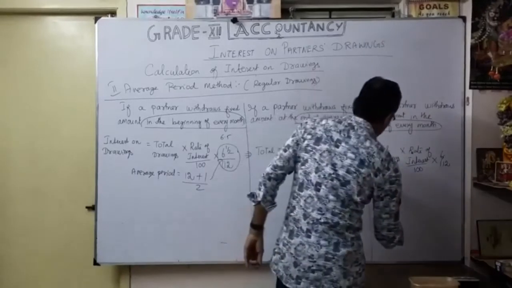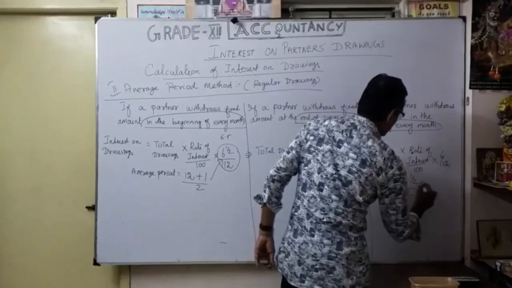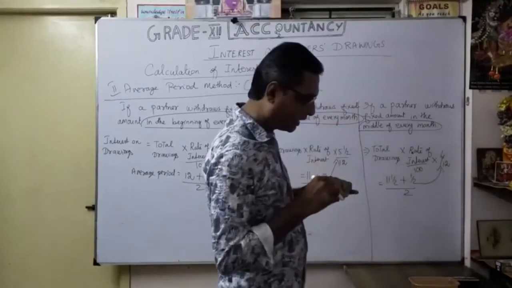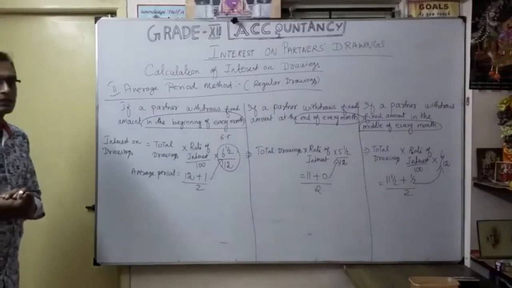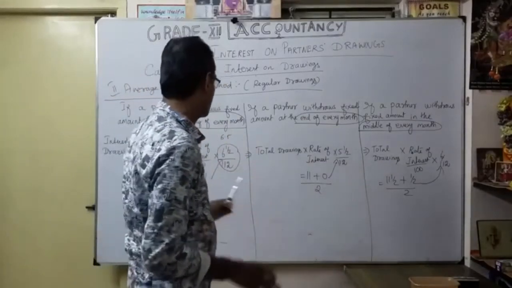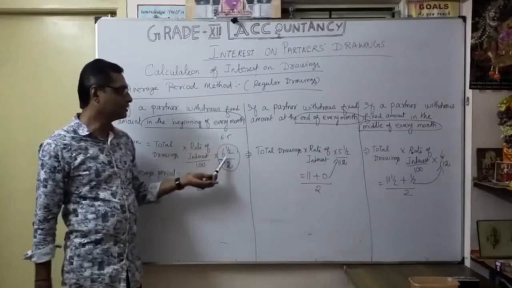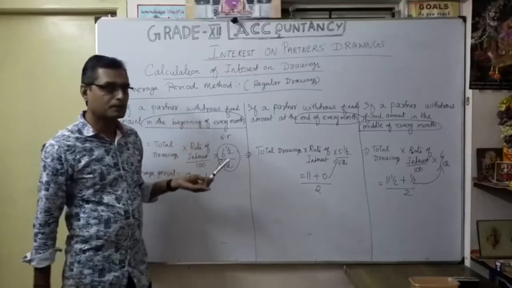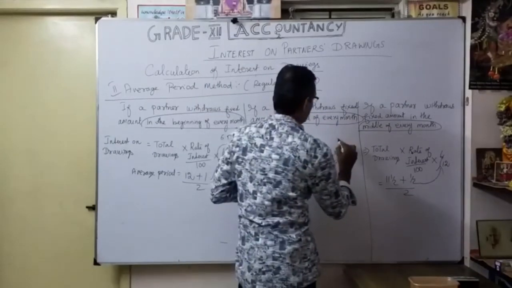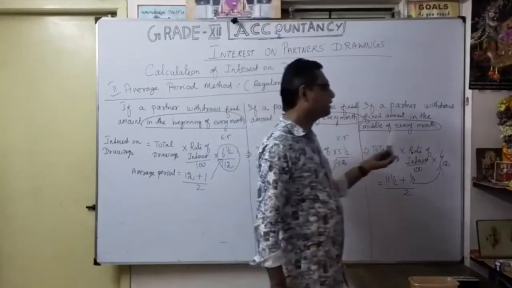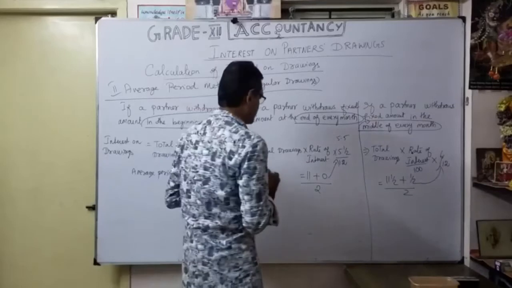So whatever the first one, number 1 by months plus half, divided by 2. That's 6 by 12. So what is the average period? Very easy: months left after the first drawing plus months left after the last drawing, divided by 2. Here only is the variation. For the beginning of every month withdrawal, 6 1 by 2 divided by 12. For the end of every month, simply 5 1 by 2 divided by 12, or we can say 5.5. Then for the middle of every month, simply 6 by 12 average period. That's how you get it. Explanation here.